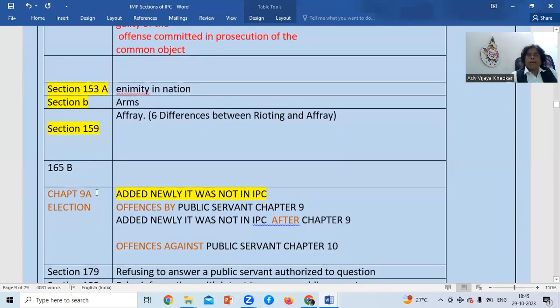And this was newly added, it was not in IPC previously. Chapter 9A is about elections.